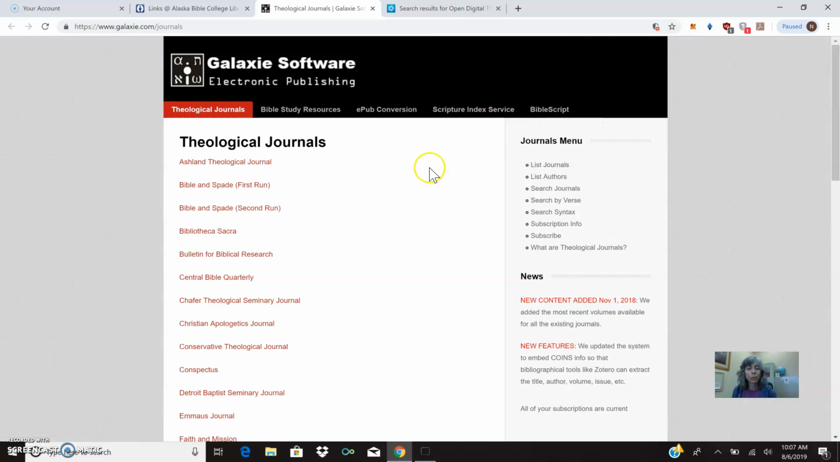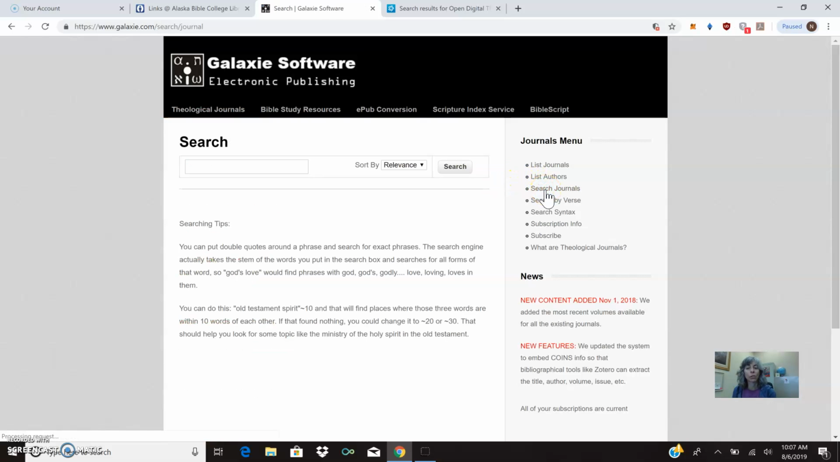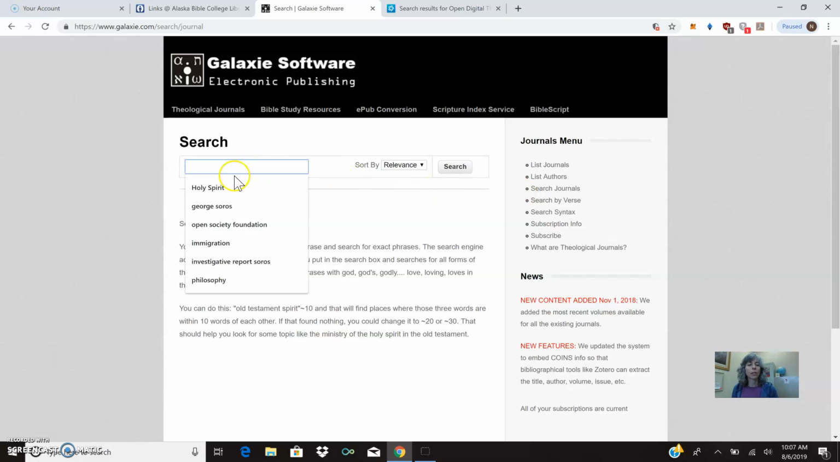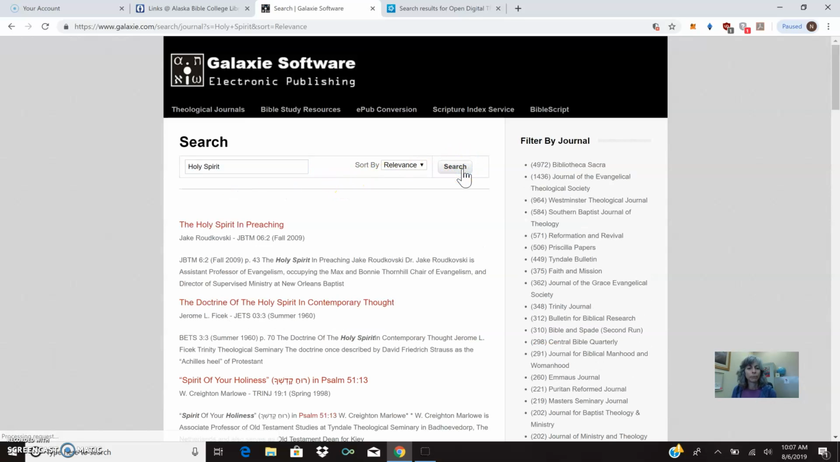But when you're looking for a specific journal article, the way I do it, to me, that's the easiest, is you just click on the Search Journals tab, and then you type in whatever it is you're looking for, such as the Holy Spirit. And when you click on search, you're going to find all of these PDF full text articles that you can download or you can open and look at and read and cite correctly in your papers. So this is the primary resource that we have for journals, articles that you will need for your papers.